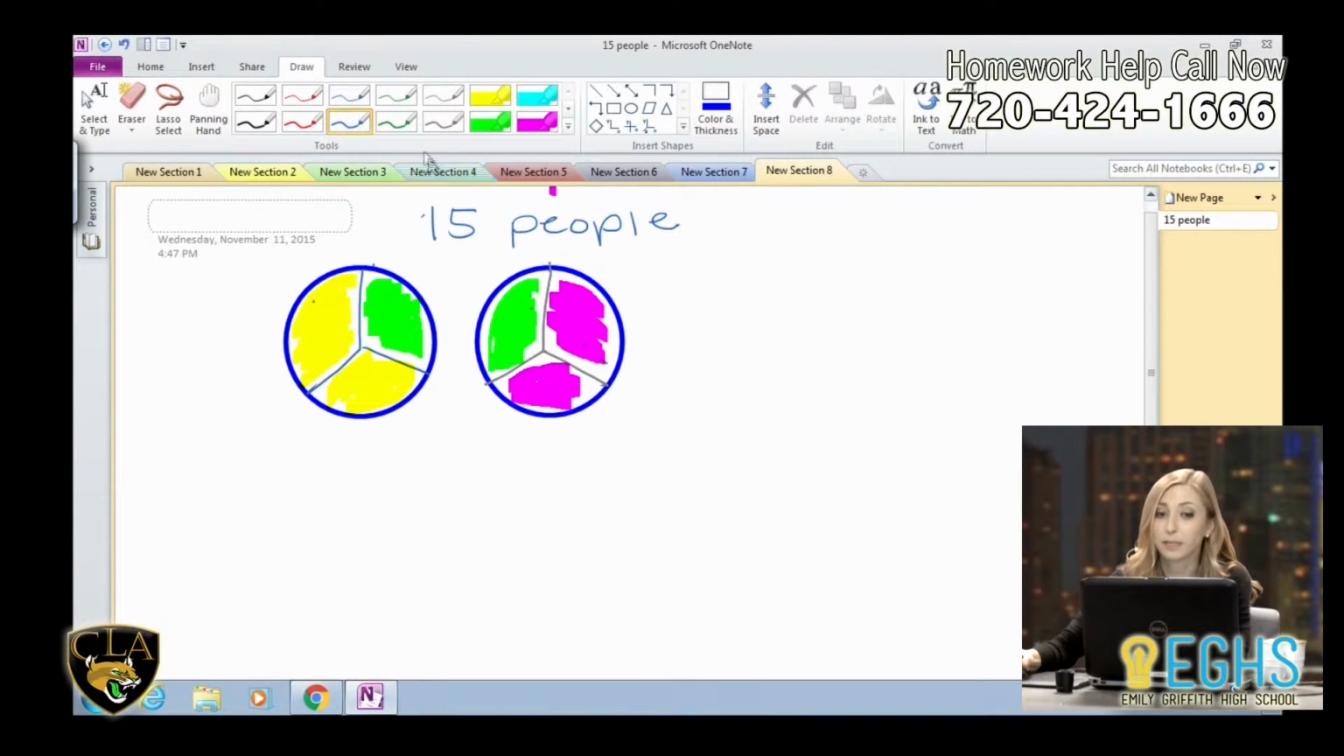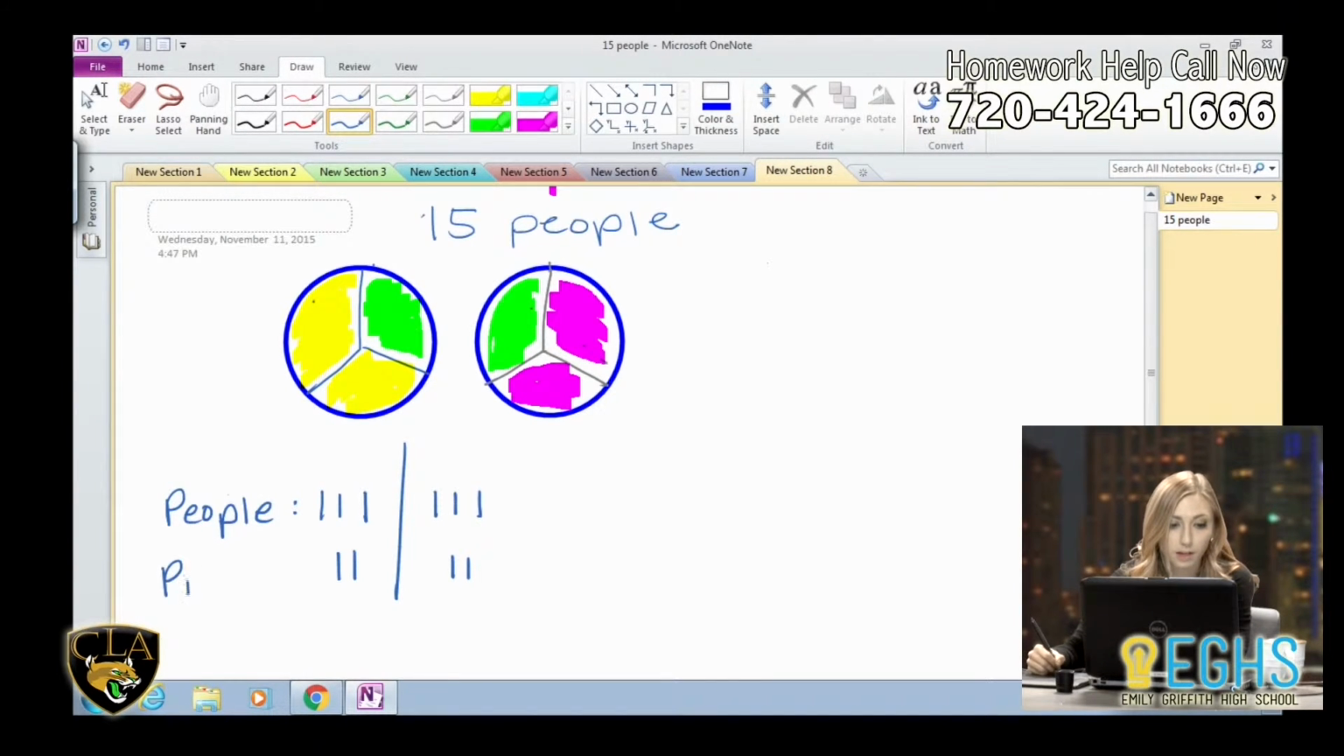We have 15 people, so we can break that down. 3 people, that's 2 pizzas. 3 more people, that's 2 more pizzas. And here I'm going to say, maybe this is a good way to organize it, people and pizzas. So 3 people, 2 pizzas, 3 more people, 2 more pizzas, and so on.